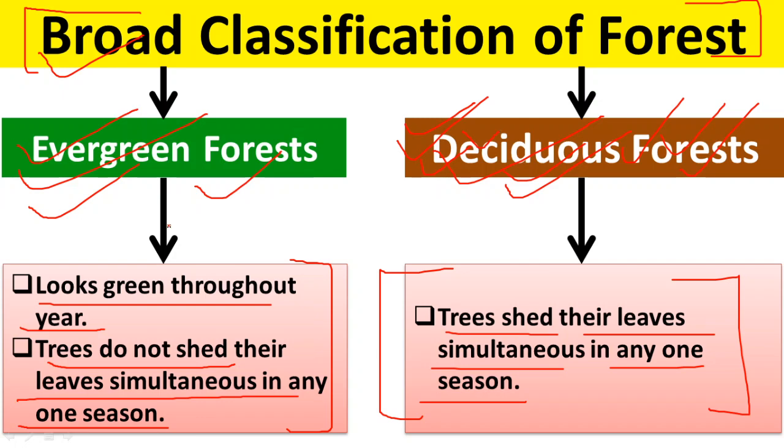Evergreen forest is found in areas with abundant rainfall, and deciduous forest is found in areas with less rainfall. In order to preserve water moisture, trees shed their leaves, because water evaporates through leaves, and that results in loss of water. So in order to preserve whatever water is available, the trees in deciduous forest shed their leaves.